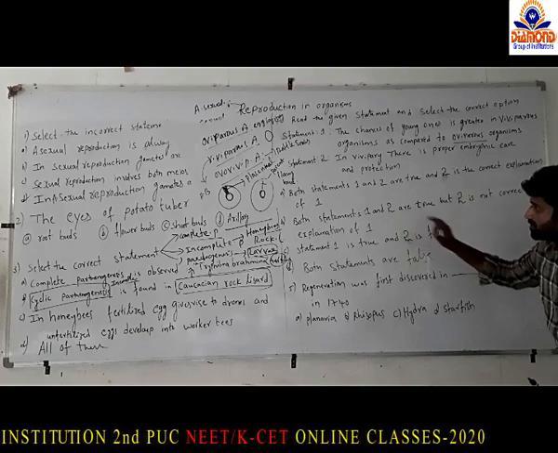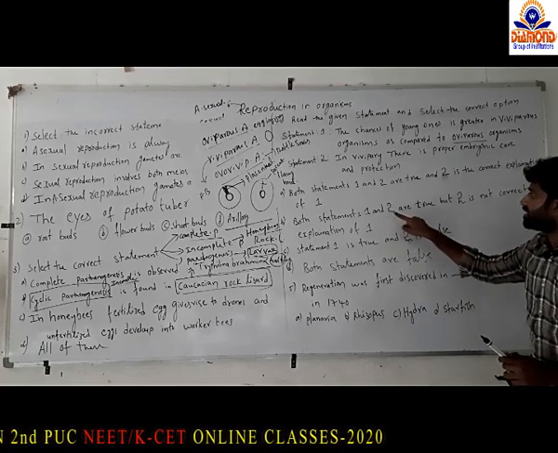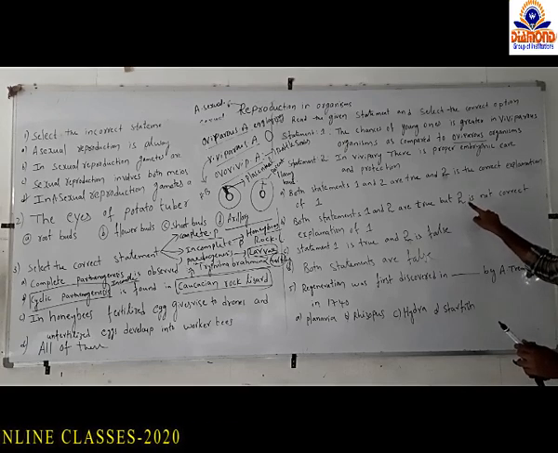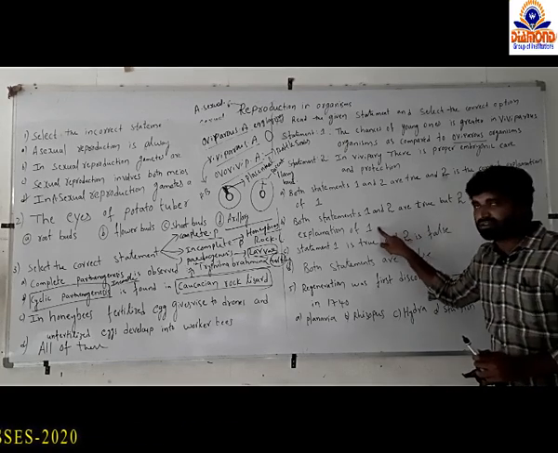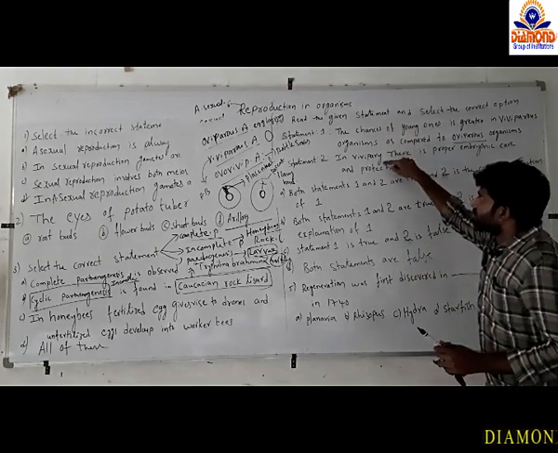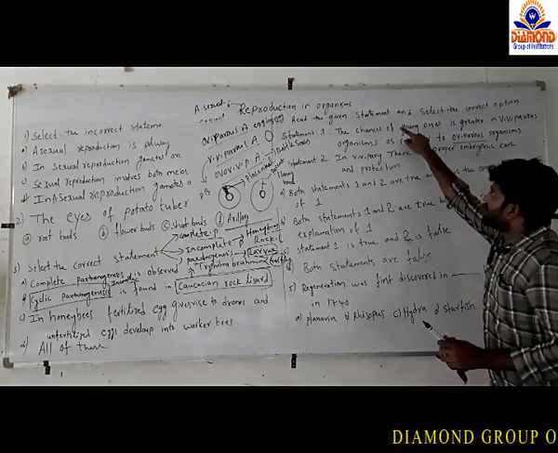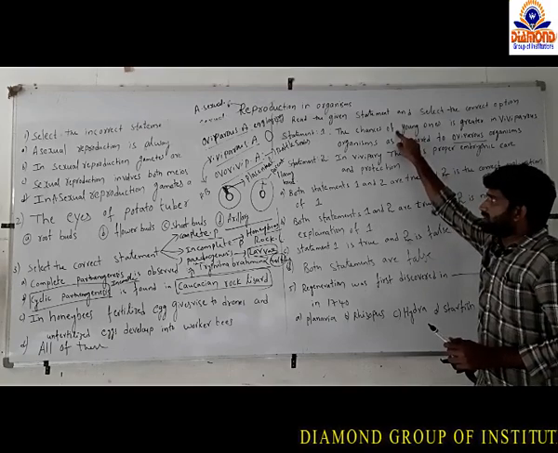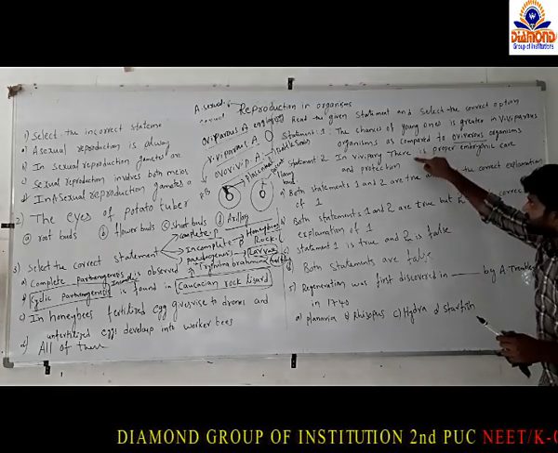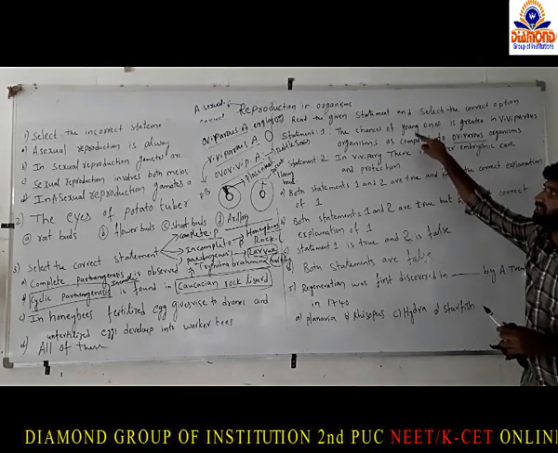And option B: both statements 1 and 2 are true, but statement 2 is not a correct explanation of 1. This means statements 1 and 2 are both correct, but statement 2 is not a correct explanation for 1. So here statements 1 and 2 are both correct, and statement 2 is a proper explanation for statement 1.